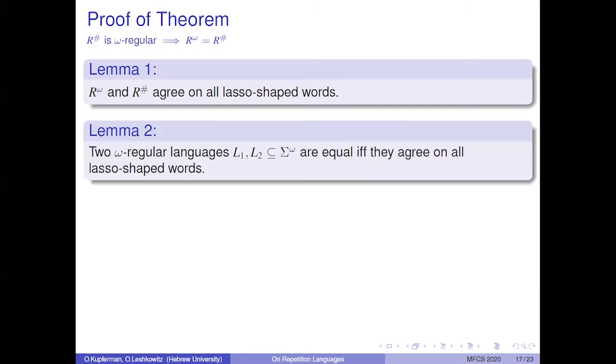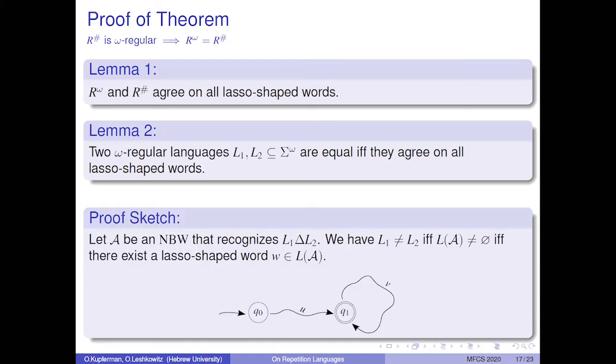The second lemma is that two omega regular languages, L1 and L2, are equal if and only if they agree on all lasso-shaped words. We sketch the proof of lemma 2. Let A be an NBW that recognizes the symmetric difference of L1 and L2. We have that L1 is different than L2 if and only if the language of A is not empty. And this happens if and only if there exists a lasso-shaped word in the language of A, namely some word that is obtained by a finite path from an initial state to an accepting state, and then by a cycle from the accepting state to itself.